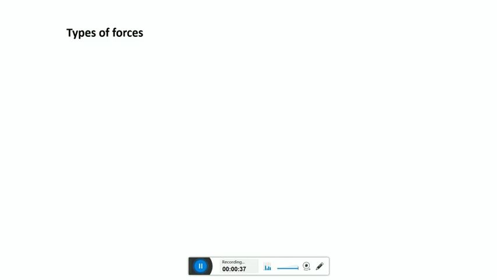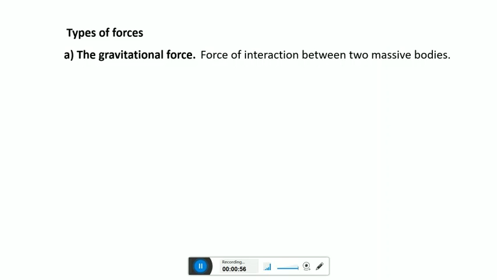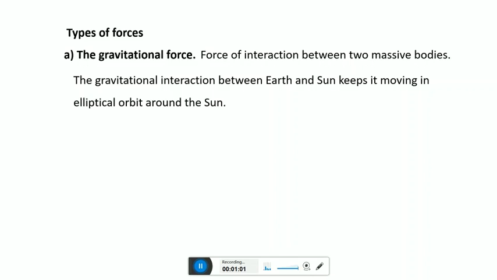First one is gravitational force, second one is electromagnetic force, third one is strong interaction force, and fourth is weak interaction force. So first one is gravitational force. Gravitational force is a force of interaction between two massive bodies. The weight of a body results from Earth's gravitational interaction. The gravitational interaction between Earth and Sun keeps the Earth in elliptical orbit around the Sun.